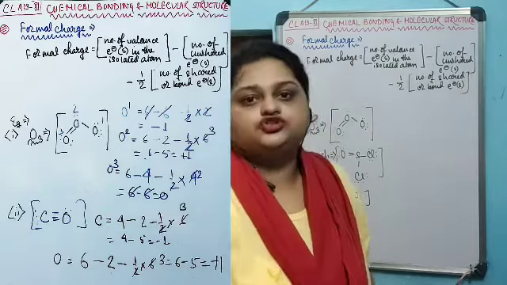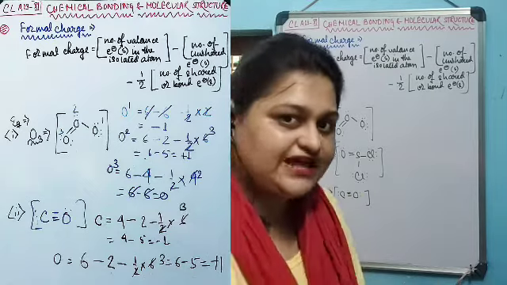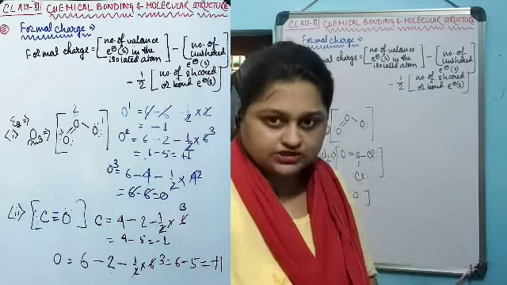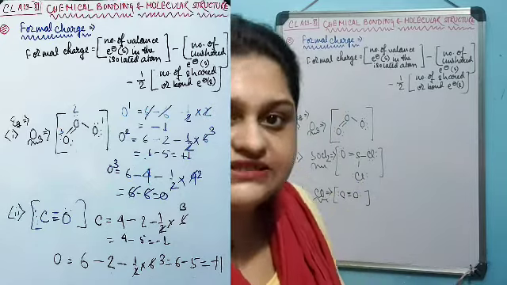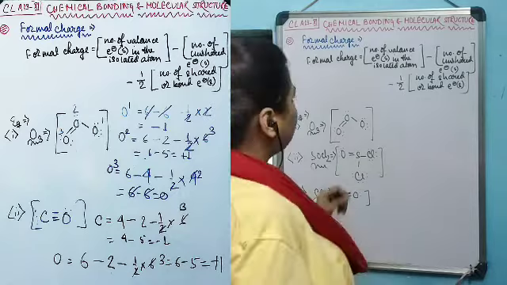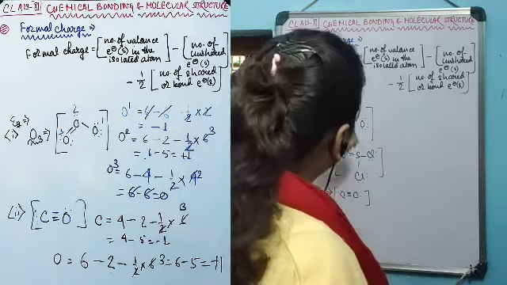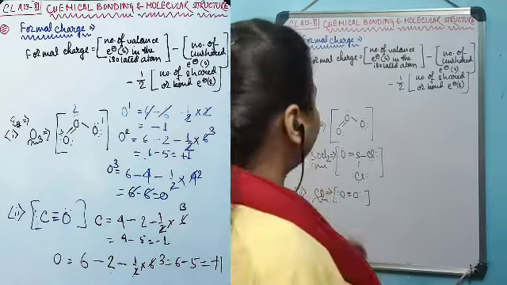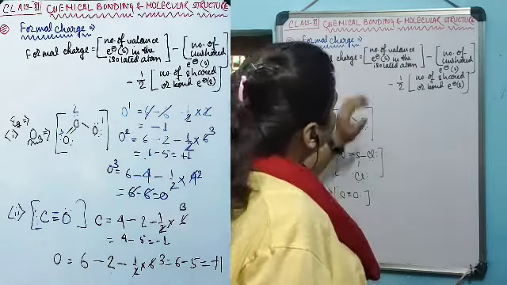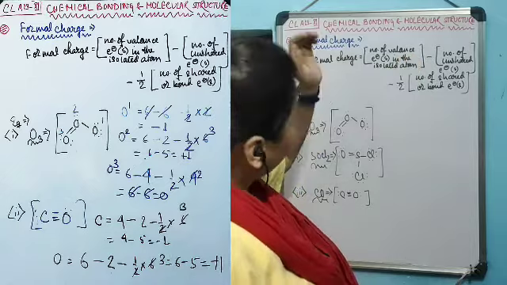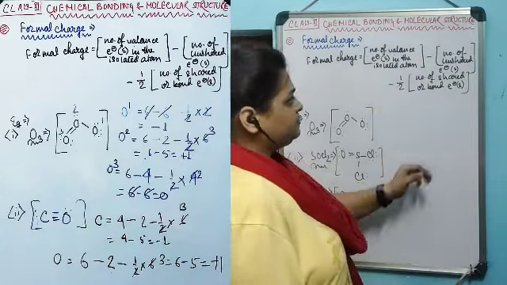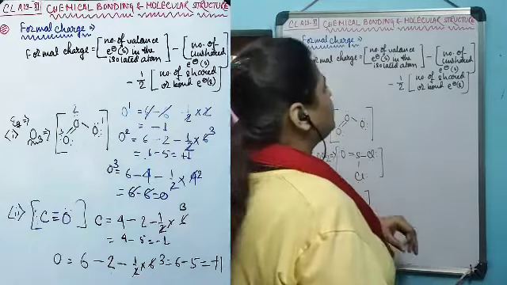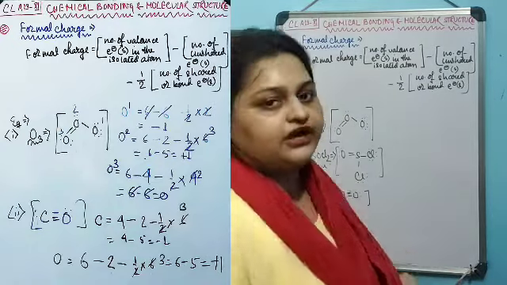Depending on the structure assumed to be true, the formal charge is calculated with this equation: formal charge equals the number of valence electrons in the isolated atom, minus the number of unshared electrons, minus half of the bonded electrons.